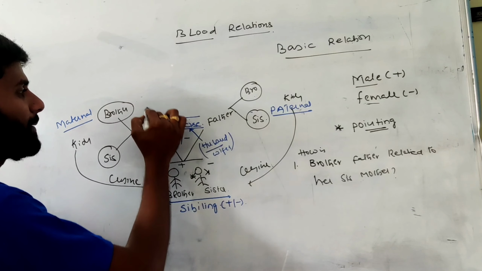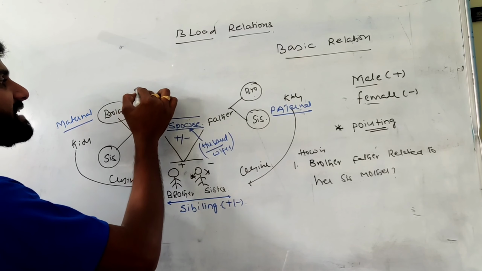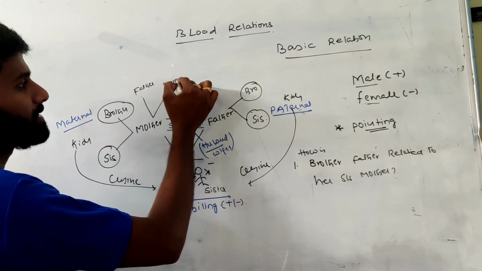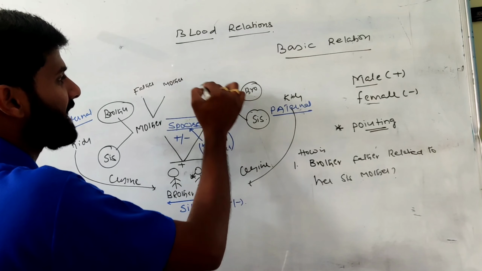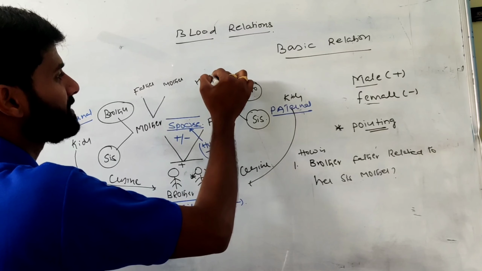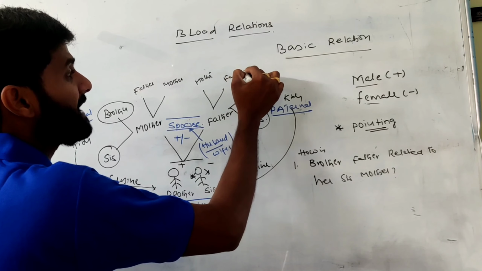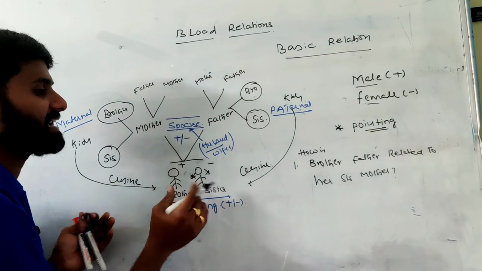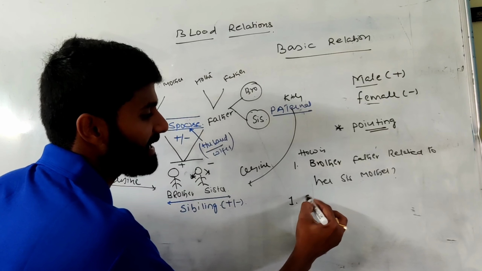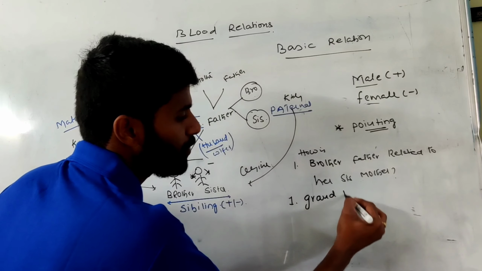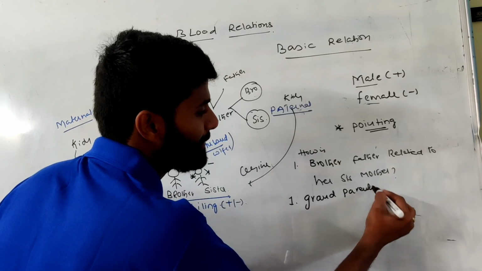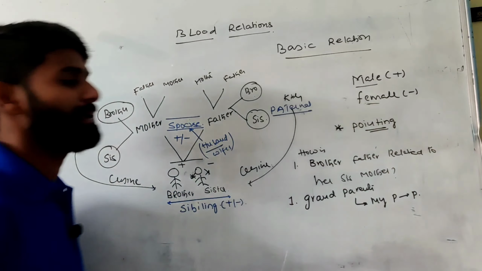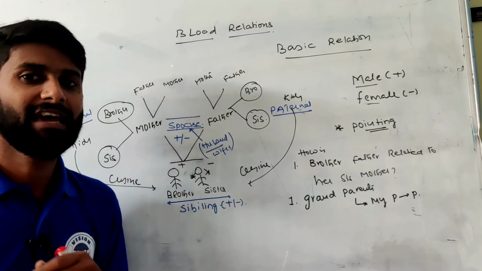Again, my mother has parents, a father and a mother. Same thing, my father has a mother and father. My parents have parents, and those parents I can relate to as grandparents. Clear? Who can I call grandparents? Grandparents means my parents' parents.